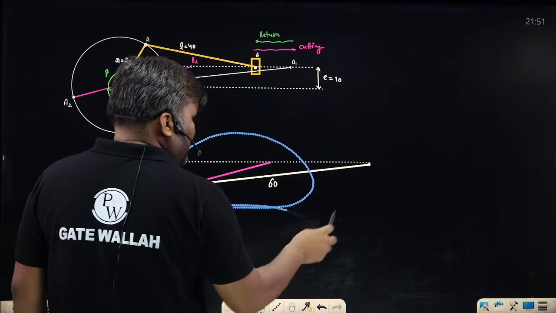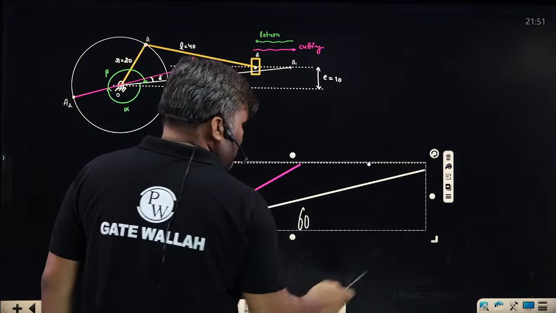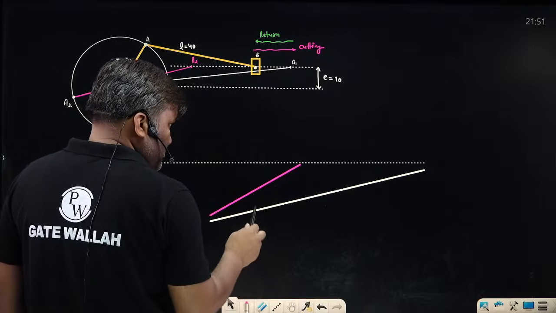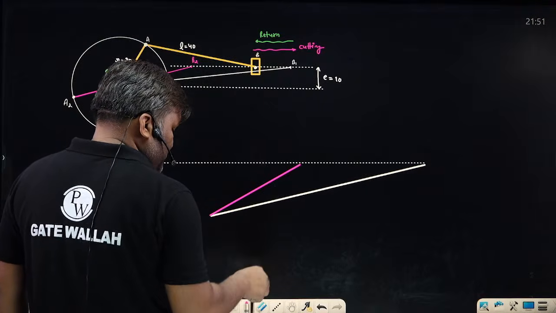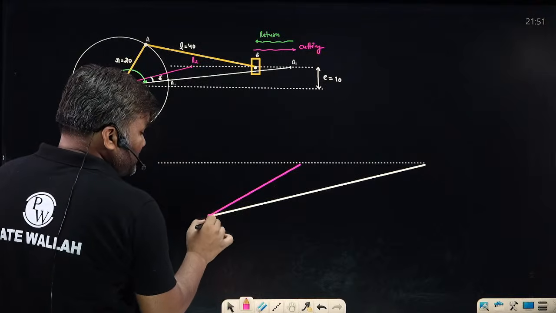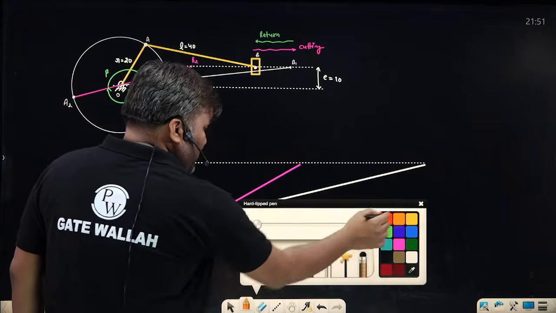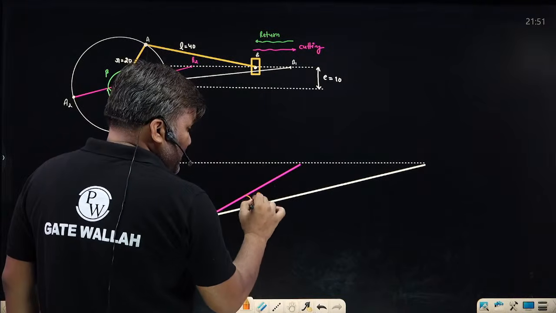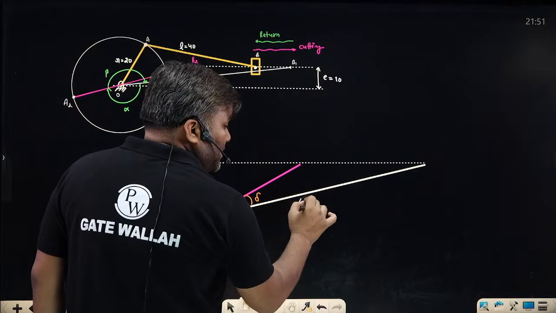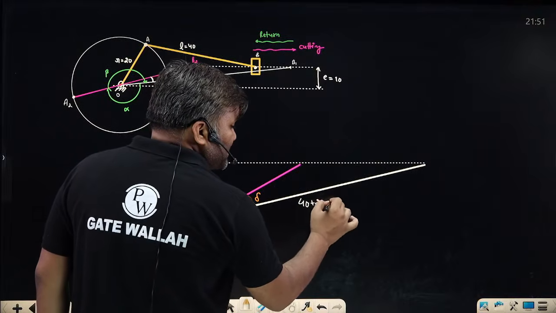Can I make this diagram a little bigger? We are having this kind of situation. This is your point, which you are calling point O. The angle in between is what you are calling delta. These dimensions which you have got: this is 40 plus 20, which is 60.